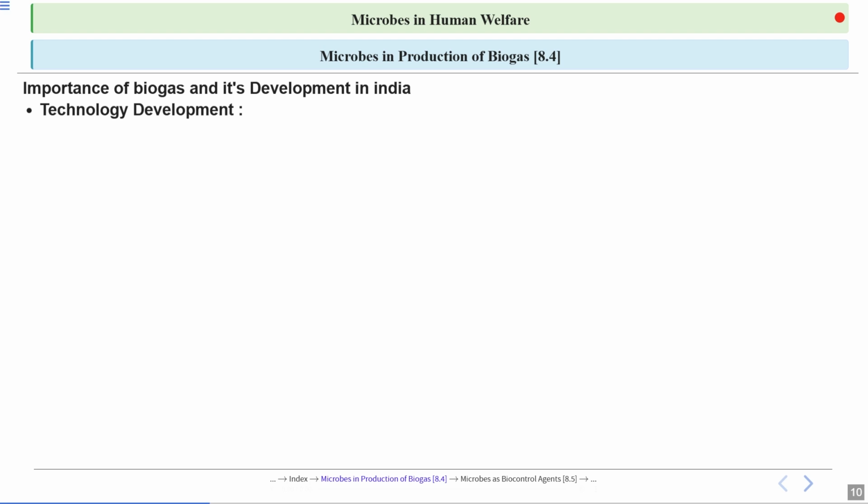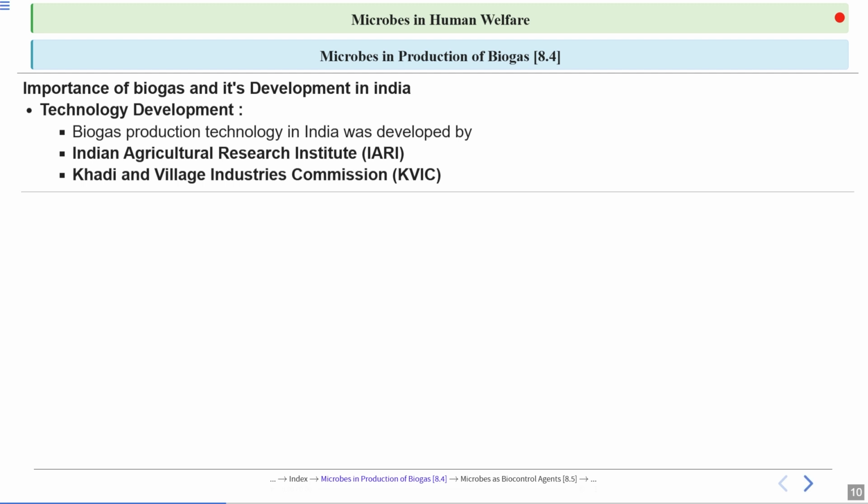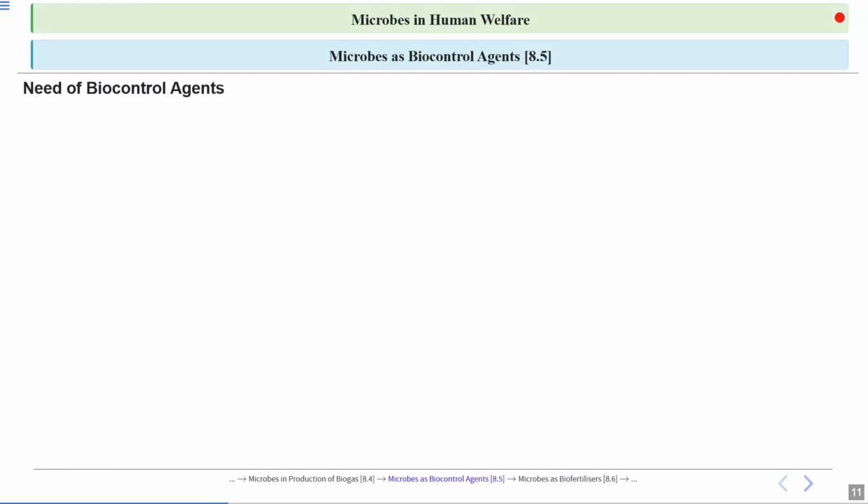Now let's talk about the technology development. Technology for biogas production. Who developed this technology in India? Biogas production technology in India was developed by the Indian Agriculture Research Institute and Khadi and Village Industries Commission, which is a government organization. Now let's talk about microbes as biocontrol agents.